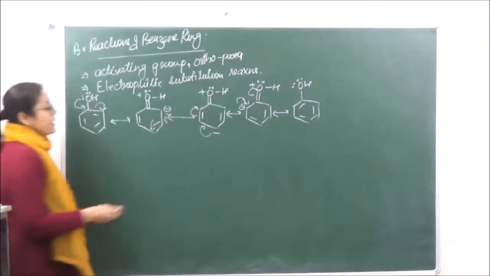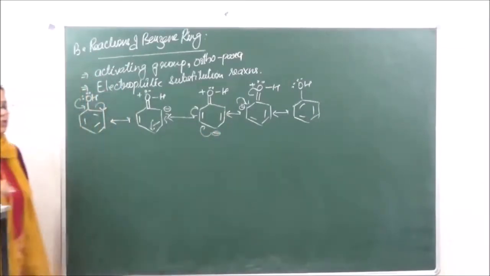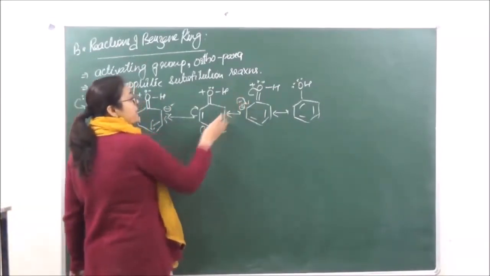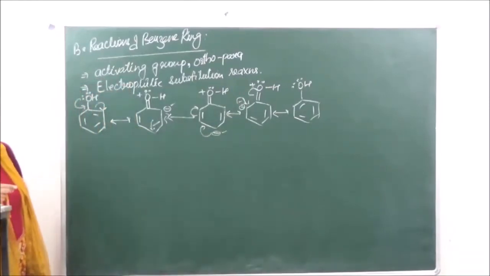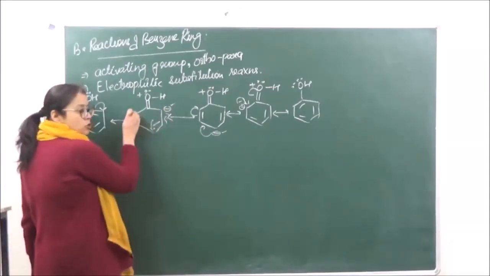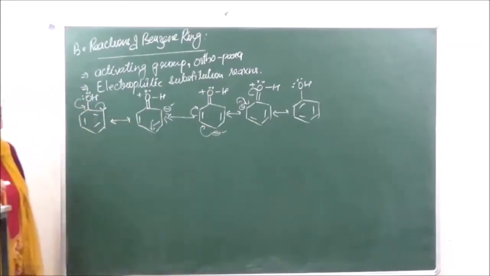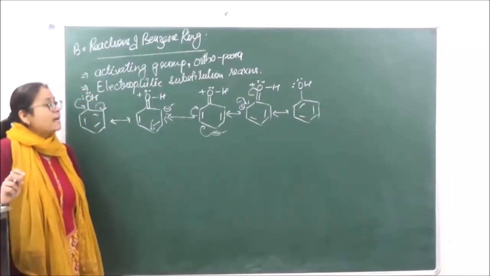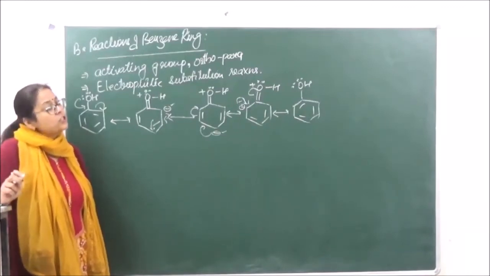Right? So now when you are looking at the second, third and fourth structure, what you can see is that the negative charge is concentrated at the ortho and the para position. Now if it is concentrated at the ortho and the para position, it means that the incoming electrophile will only attack at these positions. Because the OH group is an activating group, it is going to activate all these three positions. So we will see that in many cases there are going to be tri-substituted products formed, and mono-substituted products may be formed by changing the reagents, right?